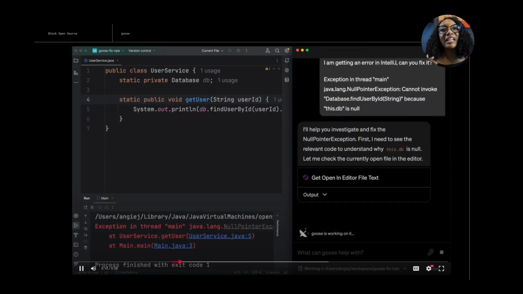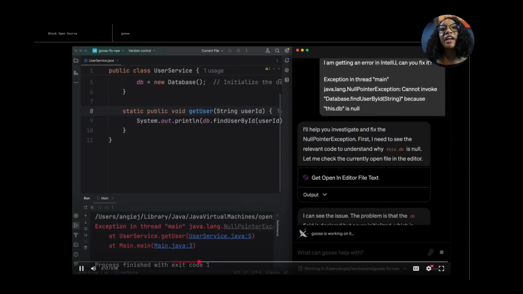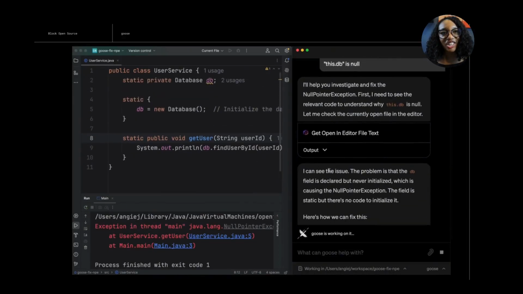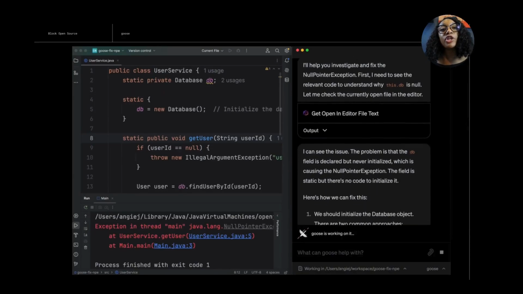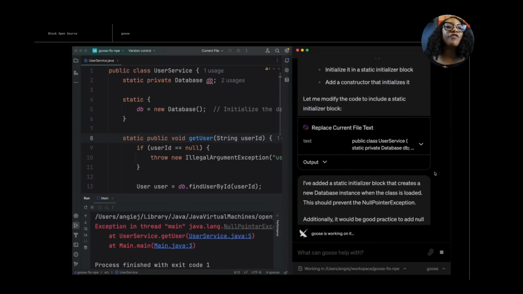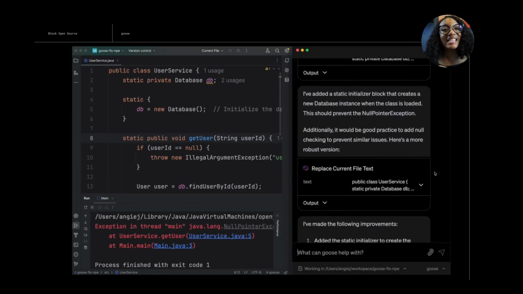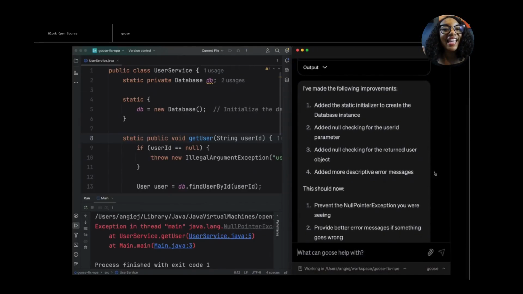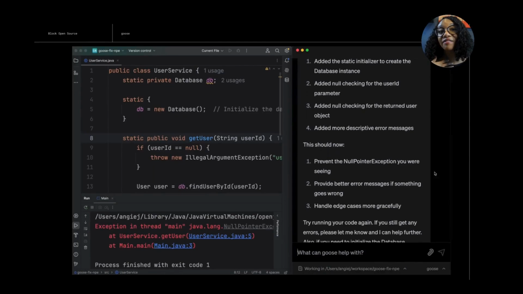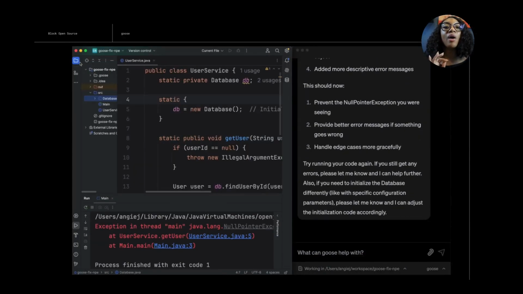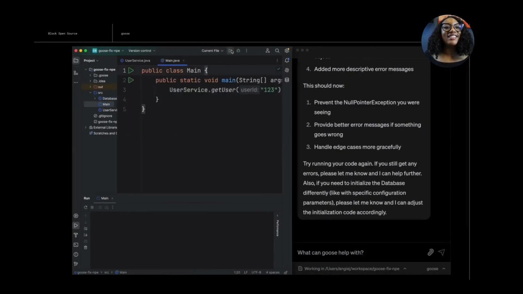AI agents greatly simplify this flow by talking with the LLM on my behalf and taking direct action. They connect to the systems that we use, in this case my IDE, and will take the actions for you. Because it has access to my project, it can see why the error is occurring, and then instead of telling me how to fix the problem, it'll do it for me and even let me know everything that it did.